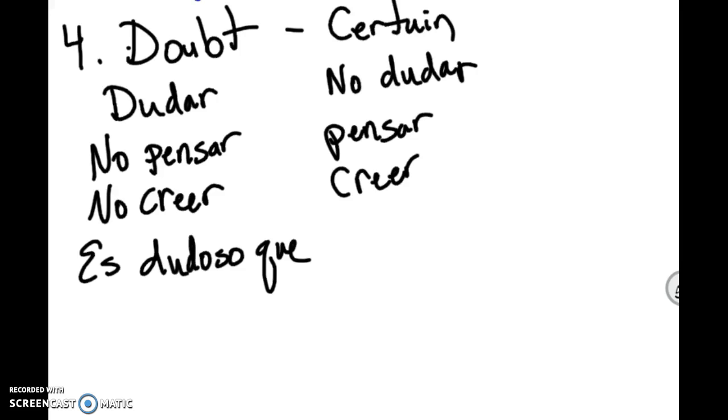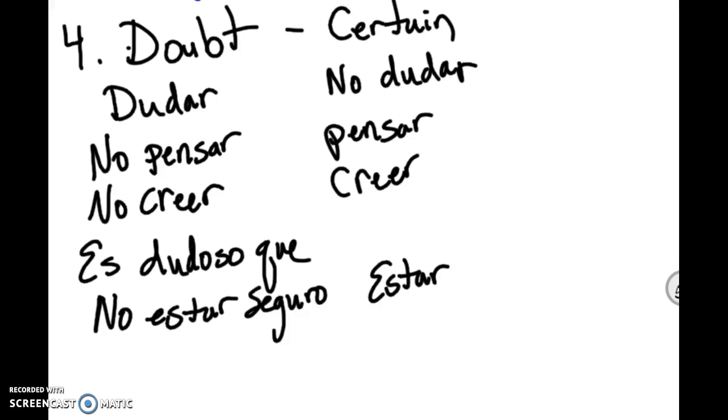All right, we should have one more. Hunter. Okay, no estar seguro. And then the opposite of that is to be sure, estar seguro. All right. Now, what got very tricky, well, let's first talk about, you are going to have to add those extra pieces in here.